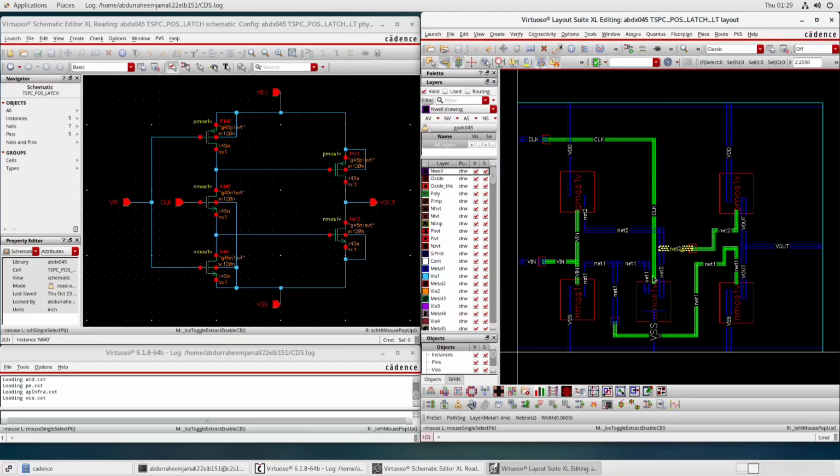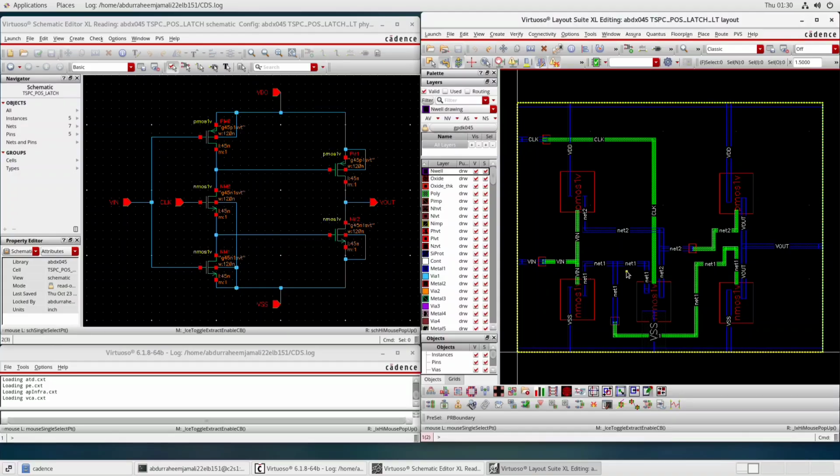And finally we can see that the gate of this NMOS has been connected to the source of this NMOS and drain of this NMOS connection, which we can see here. The gate of this NMOS has been connected via this to the joint of these connections.